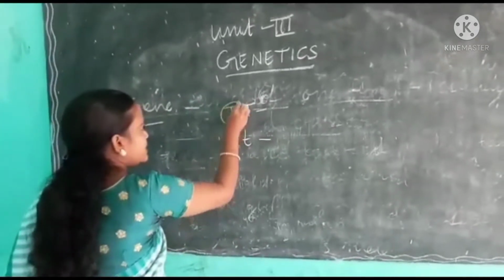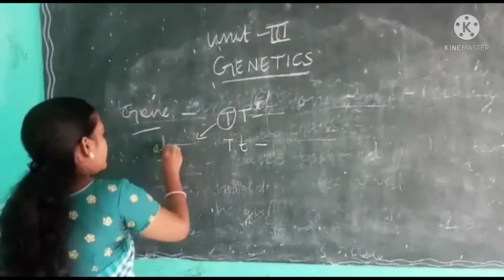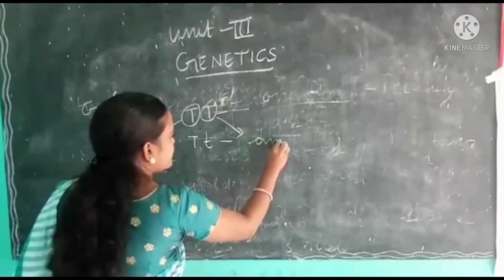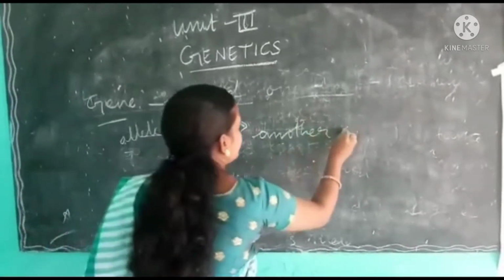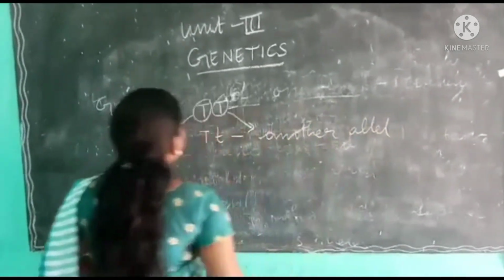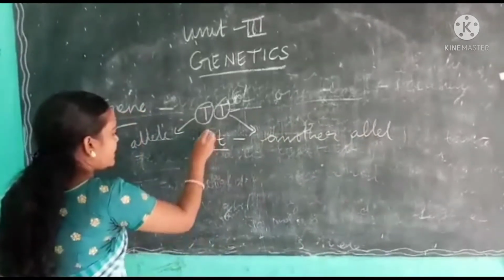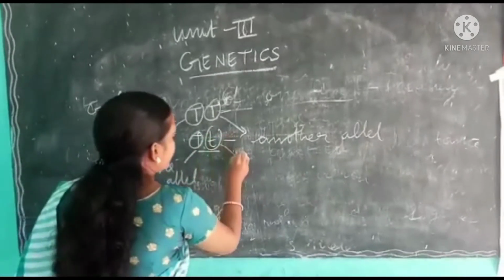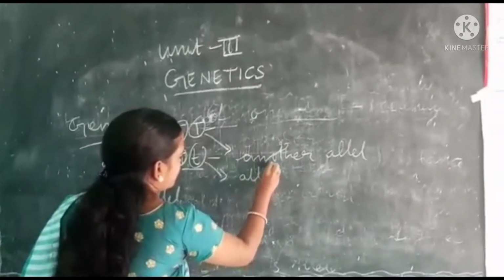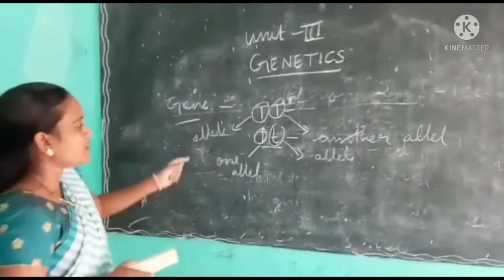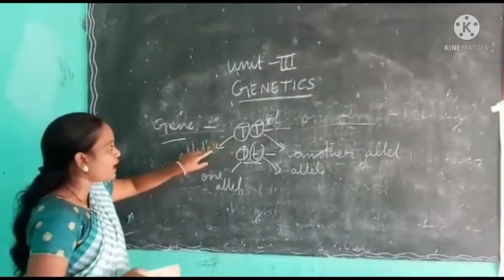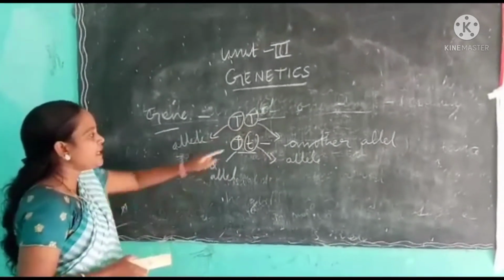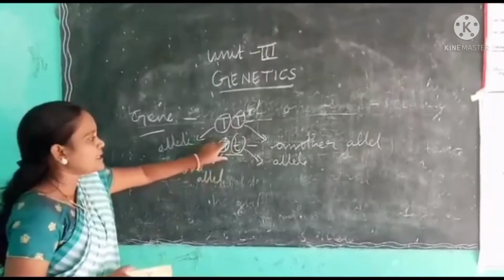This capital T separately is one allele, and this small t separately is another allele. So these are two alleles of one gene, capital T, small t.